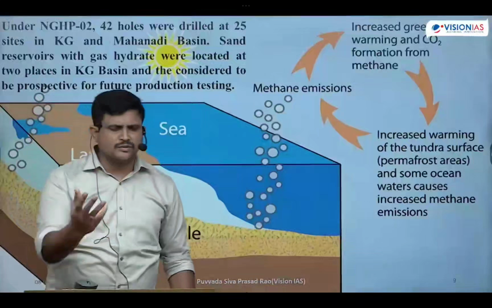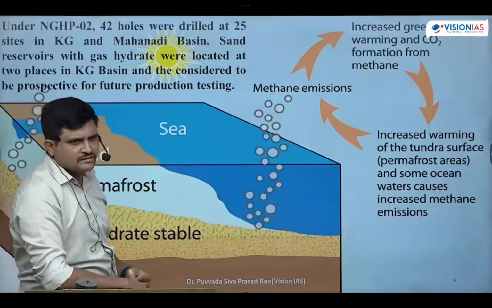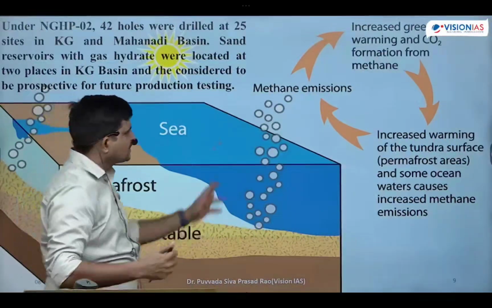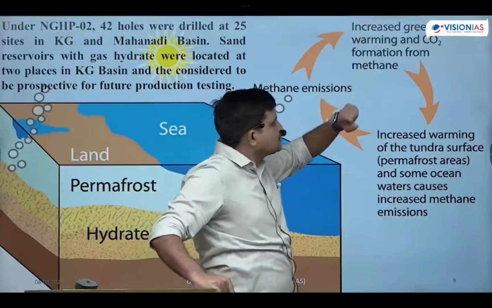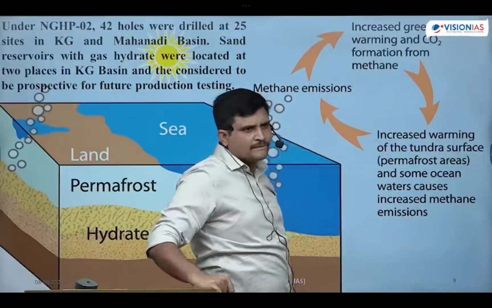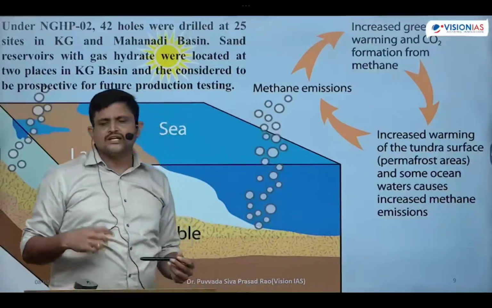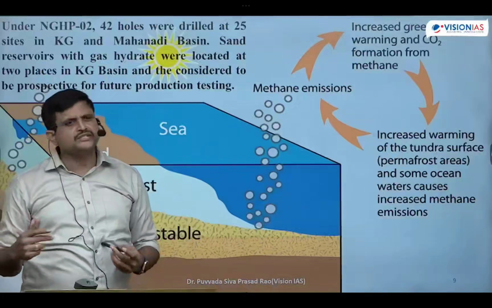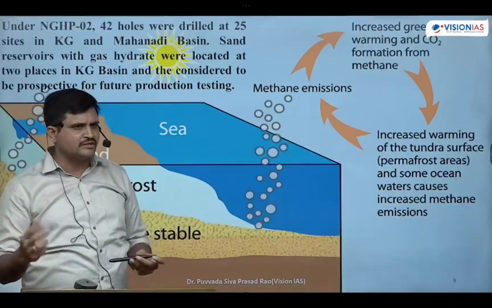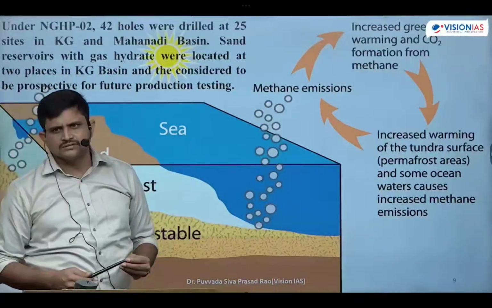Okay, students. So the problem is, if you are not extracting, what happens? Global warming is happening. Because of this global warming, this permafrost ice will melt, and again methane gas will be released into the environment. When methane is released into the environment, what happens? It leads to greenhouse effect. Is it right or not? That becomes a problem or not? If you use it, it becomes green fuel. If you are not using it, because of global warming and climate change, if the ice melts, it will be released into the environment and acts like a greenhouse gas. Got the clarity on that point?